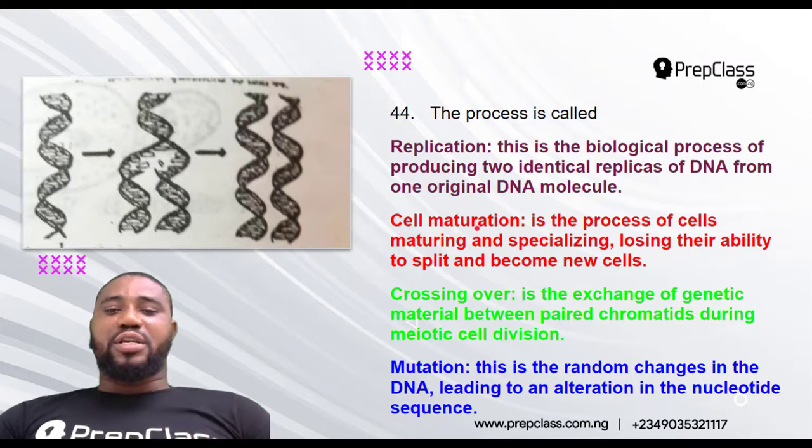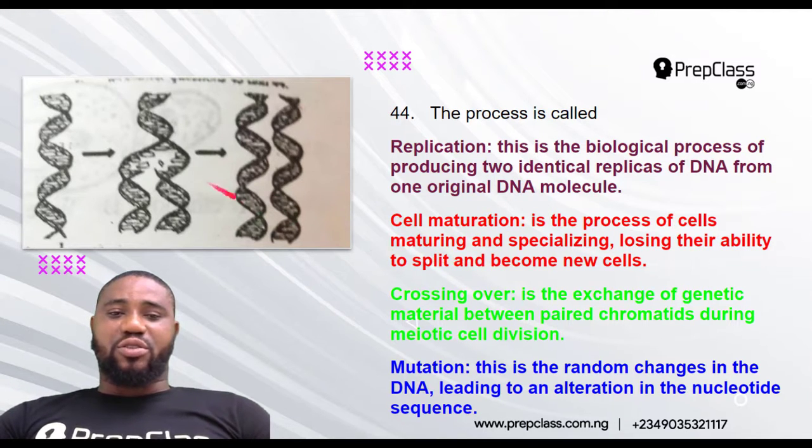Cell maturation is the process of cells maturing and specializing, losing their ability to split and become new cells. This does not look like cell maturation, because they said losing their ability to split. But here, you see that this single DNA molecule is dividing and has now split into 2.